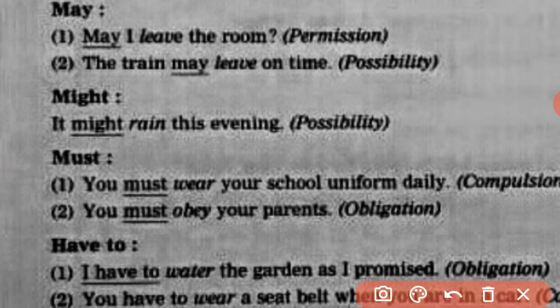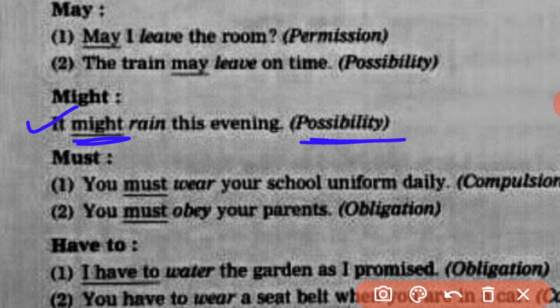Next, might. It might rain this evening. So here the word might is showing possibility. It is not certain whether it will rain or not. So to show possibility, it is used.